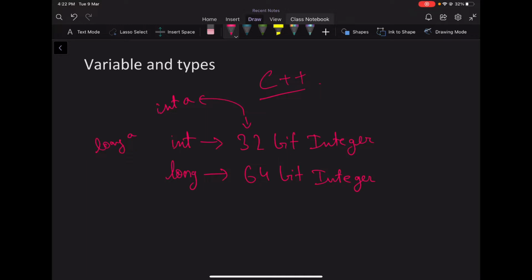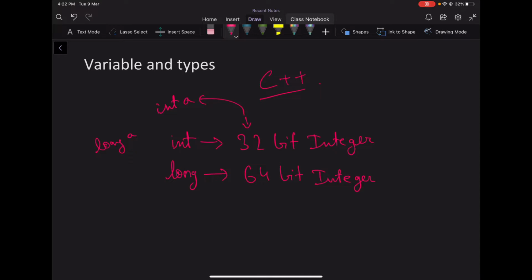Integer and long sizes of 32 and 64-bit respectively may depend on the compiler. So long is 64-bit in Unix and Unix-like systems, but it is 32-bit in Windows systems. So it depends on the compiler what size is allocated to integer and long.